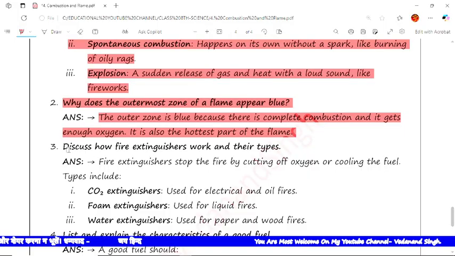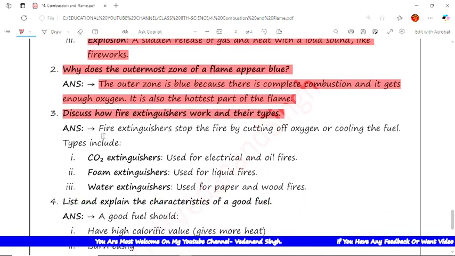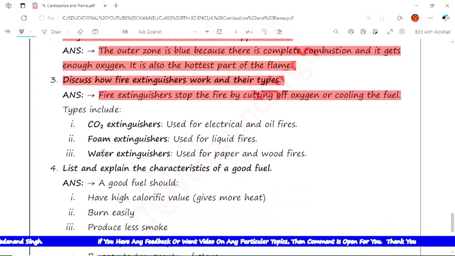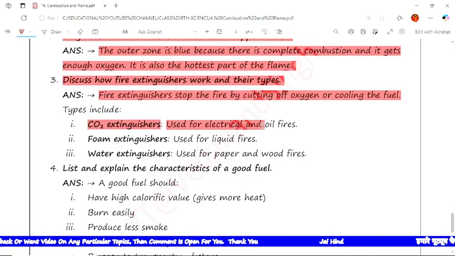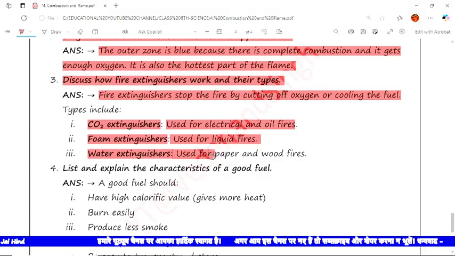The next is, discuss how fire extinguishers work and their types. The answer is fire extinguishers stop the fire by cutting off oxygen or cooling the fuel. It includes the CO2 extinguisher, the carbon dioxide extinguisher, used for electrical and oil fires. Next is the foam extinguisher, used for liquid fires. Next is the water extinguisher, used for paper and wood fires.